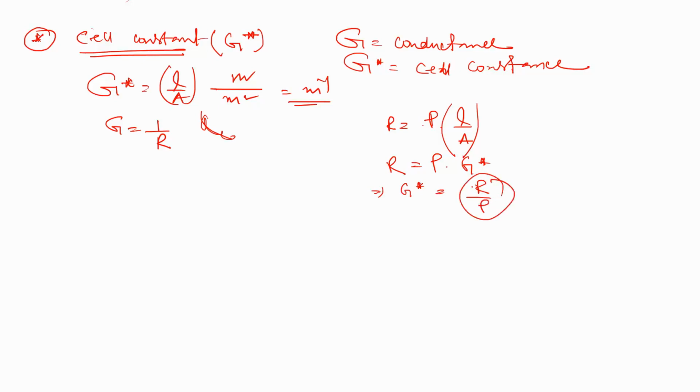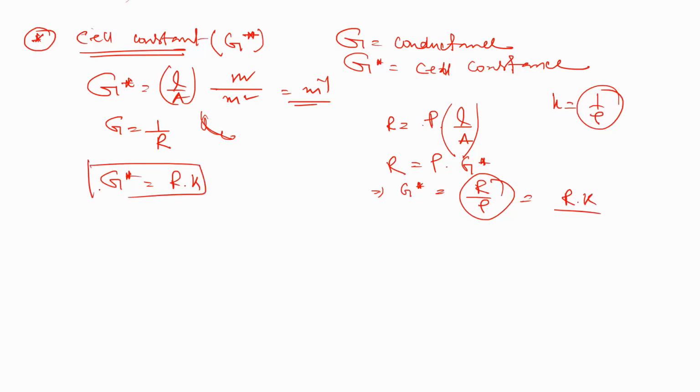Now 1 by rho equals the conductivity K. So the cell constant G star equals R into K. Here K is the conductivity and rho is the resistivity.